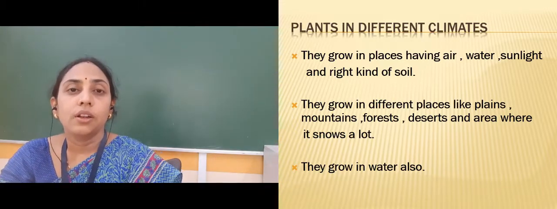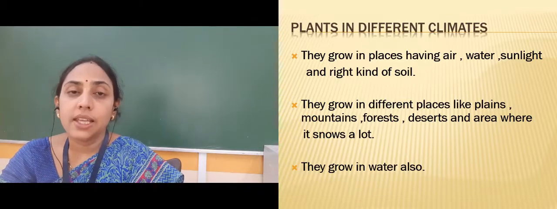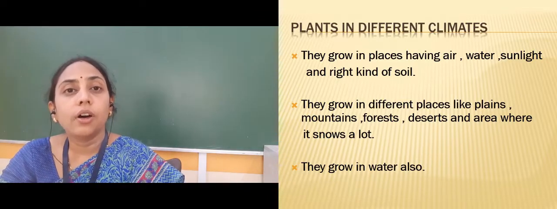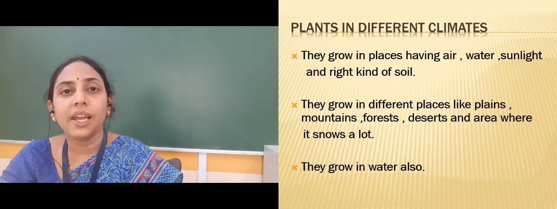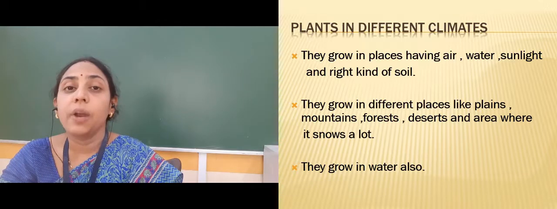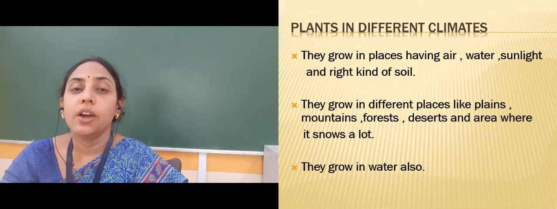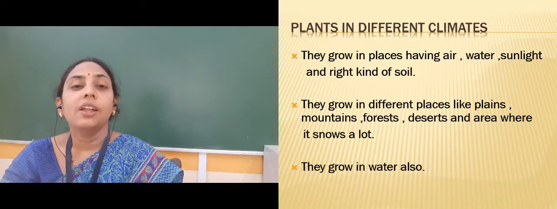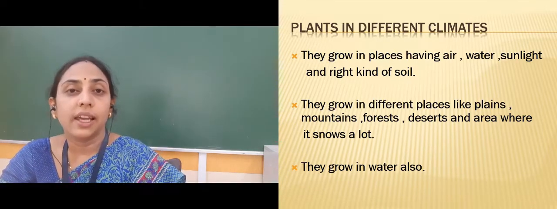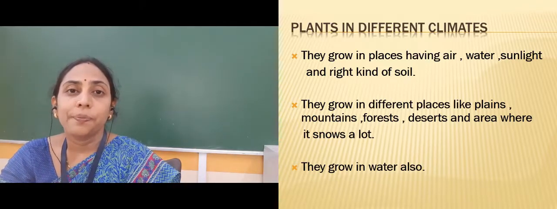Likewise, we can find different plants growing on plains. Plains means the large flat areas of land. So we can find different plants growing on plains, then mountains, then forests, then deserts, and even areas that receive snowfall throughout the year.